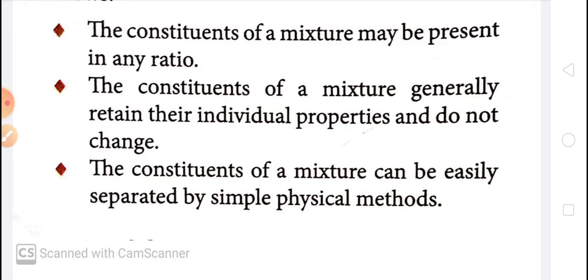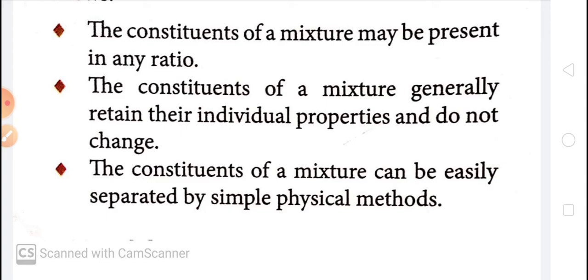Another property of a mixture is that the constituents or components of a mixture can be easily separated by simple physical methods. We can separate all the components of a mixture by simple methods. For example, if we wish to separate stone particles from wheat, then we can clean it by the simple hand picking method.